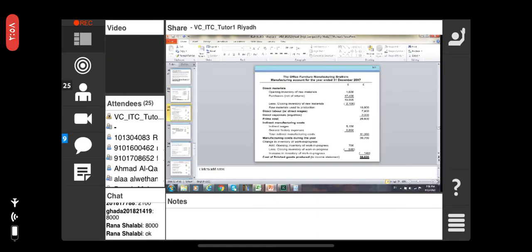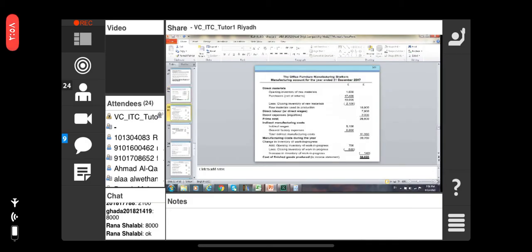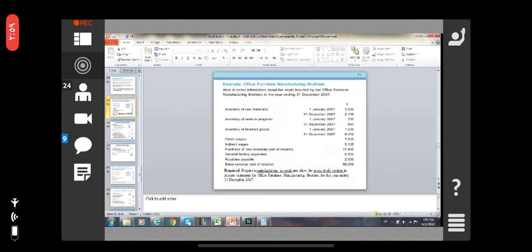Indirect wages. General factory expenses 6,860. So total indirect manufacturing cost is 11,960, right? The manufacturing cost during the year is 38,760, right? Now add the opening inventory of work in progress.